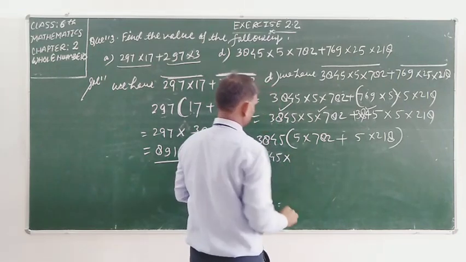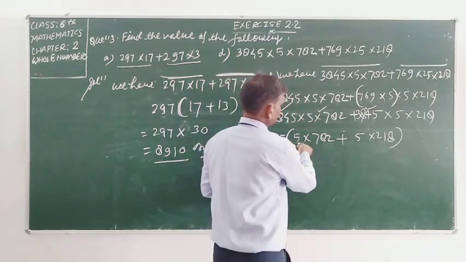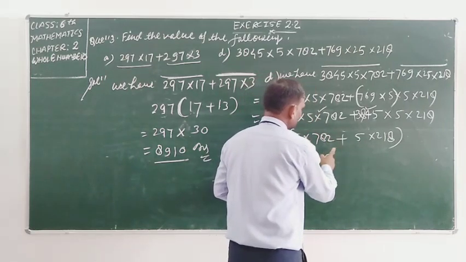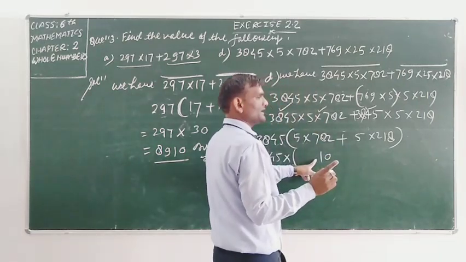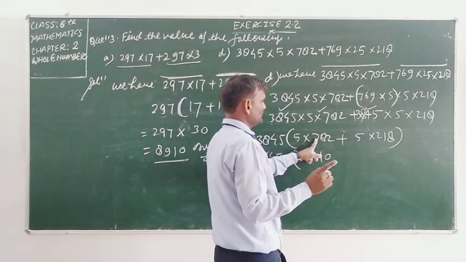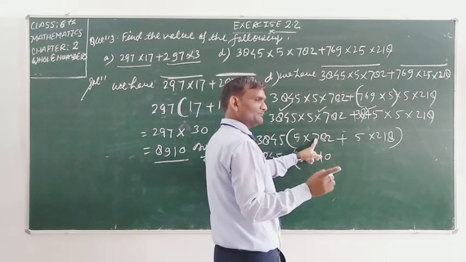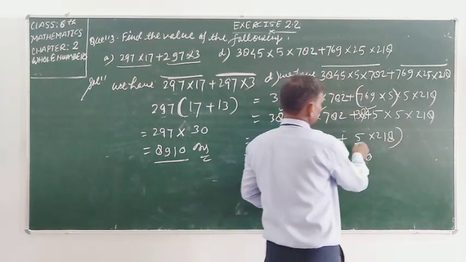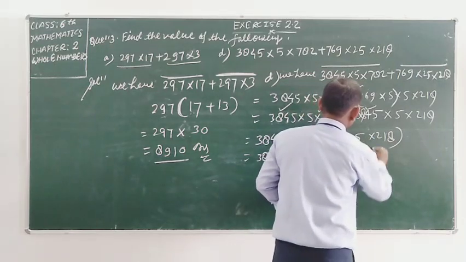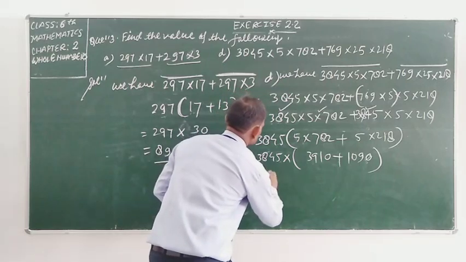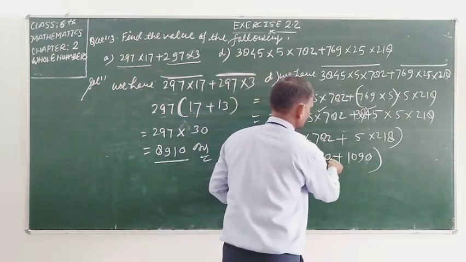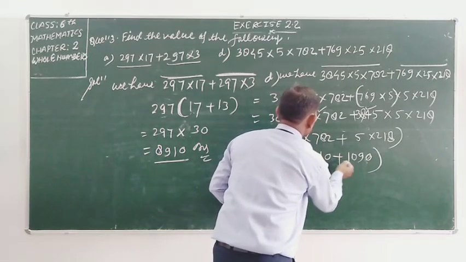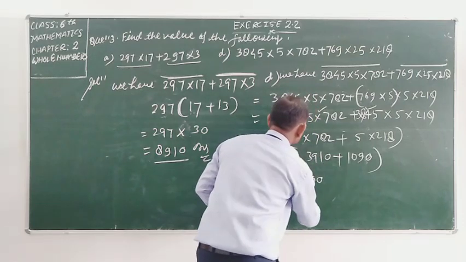Now student, look here, 3845 into 5 into 782 plus 5 into 218. First calculate 5 into 782: 5 twos are 10, 5 eights are 40, 41, 4 is carry, 5 sevens are 35, 35 plus 4, 39. Now add it, student: 3845 into 3910 plus 1090, which is 5000.